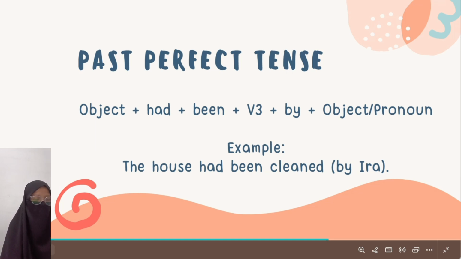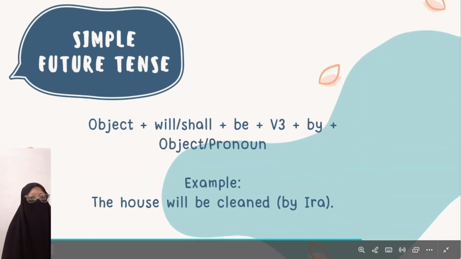The object, had, been, verb T, by, and the object or pronoun. The house had been cleaned by Ira, like the example in the past perfect tense.